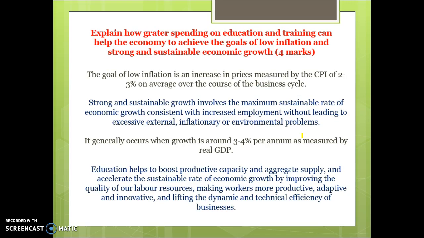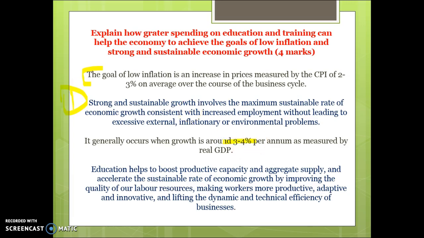Explain how greater spending on education and training can help the economy to achieve low inflation and strong and sustainable growth. Define the goals. So low inflation: 2 to 3% on average over the course of the business cycle. Strong and sustainable growth: the maximum sustainable rate of economic growth with increased employment without leading to external, inflationary or environmental problems. 1 mark for defining the goal. Okay, it generally occurs between 3 to 4%.